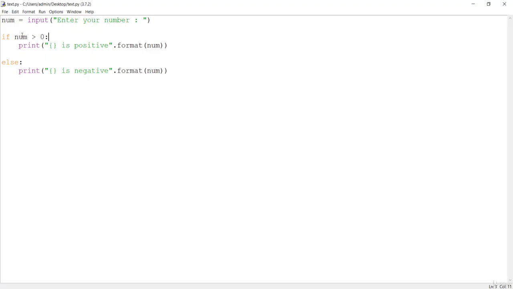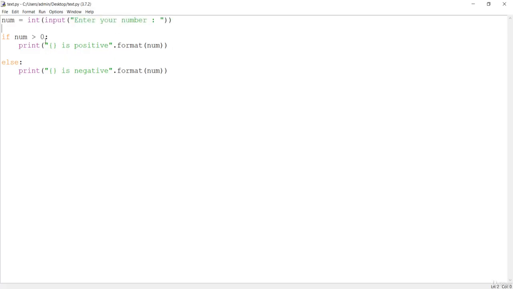So we cannot compare a string with an integer, so we have to convert this string which is entered. It will be entered as a number, but that will be converted to a string by this input method. So let's convert this first into the integer, which is done by this int method. Let's convert it first and see if this works or not.